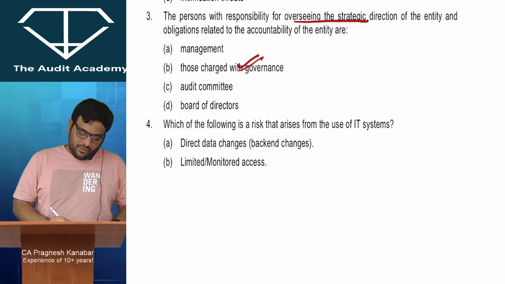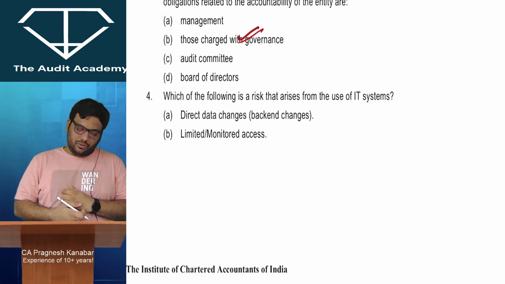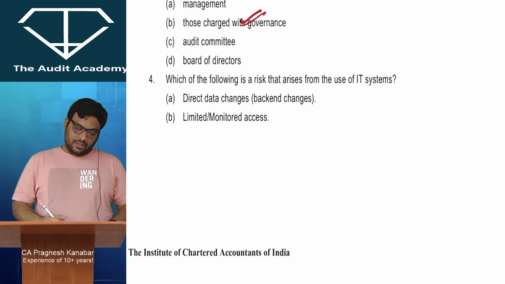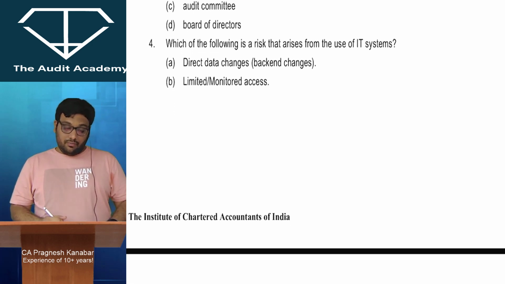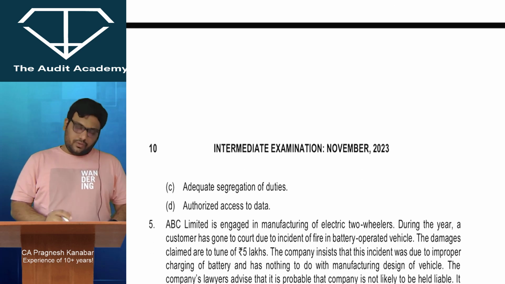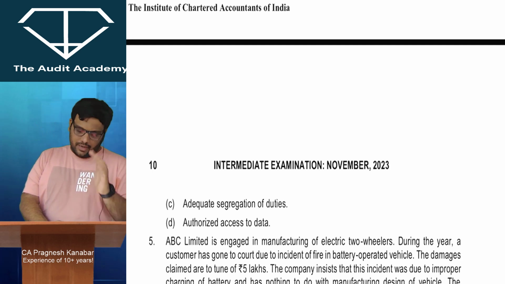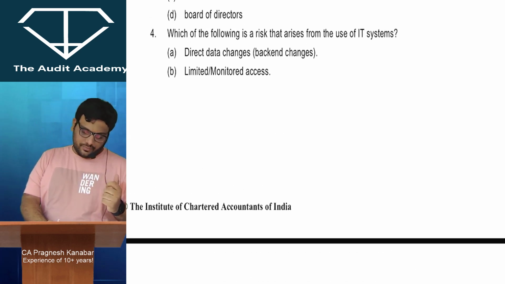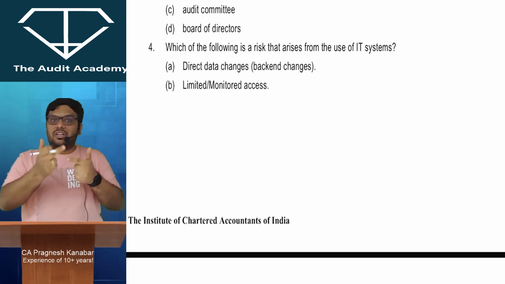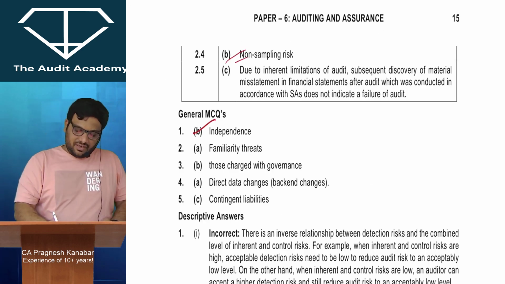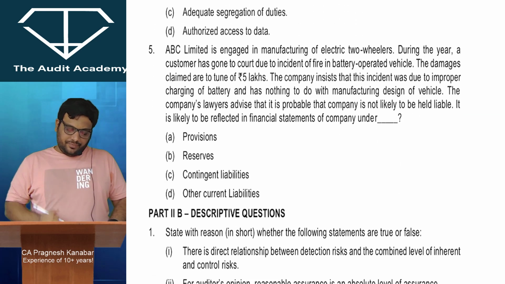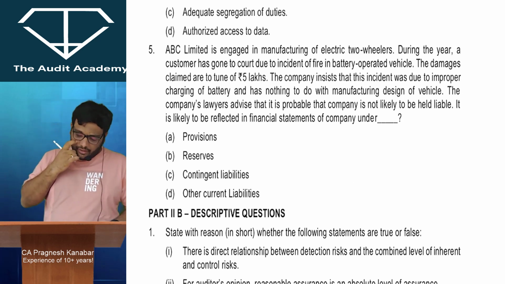Right? Which of the following is a risk that arises from the use of IT system? Come on, man. All EIS problems. Yeah. Direct data changes, backend changes, limited monitored access, inadequate segregation of duties. One minute. Adequate segregation of duties and authorized access to data is a good thing, no? Right? Problem can be where they just change the system, change the data and stuff. All right. This can be a very big problem over here. Right? Then, fifth point. ABC Limited is engaged in manufacturing of electric two-wheelers.